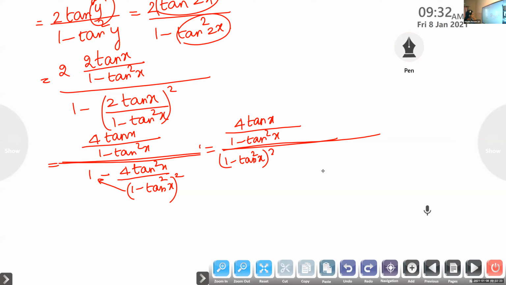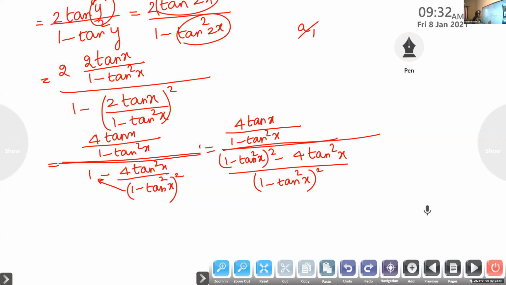So now what is the next step? Division of two fractions. So what will you do? What is a by b divided by c by d? A by b into d by c. Multiplication by reciprocal. Division of two fractions means multiply by the reciprocal of the denominator.